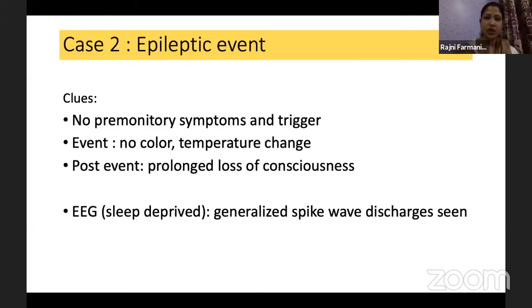So in this case too, because in the second episode he had a very late regain of consciousness, and also he had headache and other symptoms after the event. This goes in favor of an epileptic event, and we should evaluate the child that way. In this case, EEG was done, sleep deprived, generalized spike wave discharges could be seen, and he was labeled as generalized epilepsy and was managed accordingly.